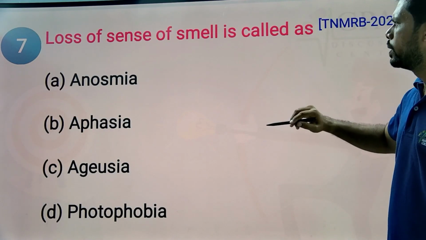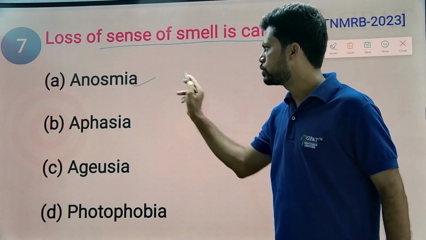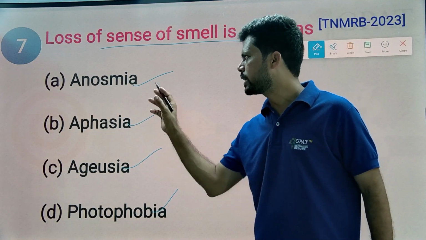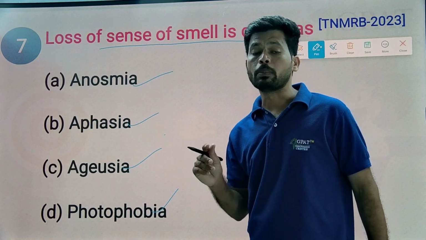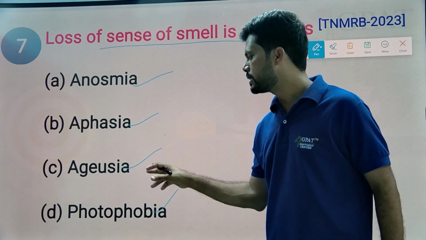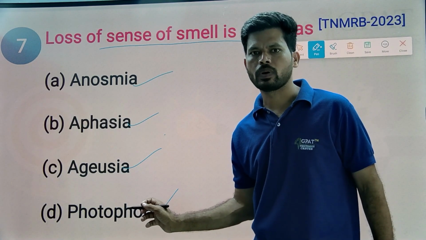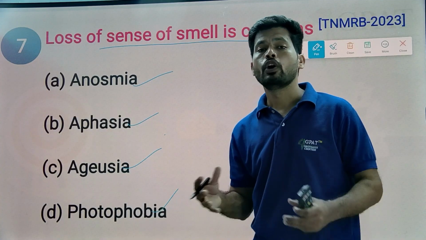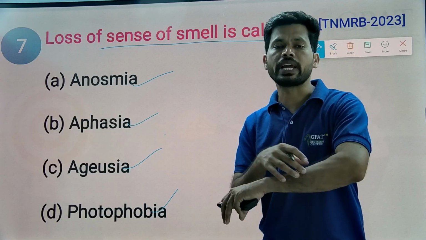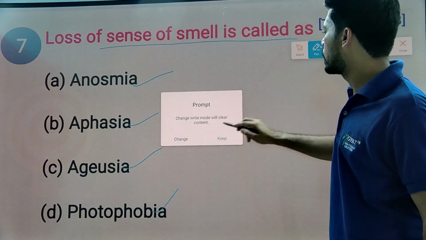Next. So here loss of sense of smell is called as anosmia, aphasia, agasia, photophobia. So anosmia is generally loss of ability of smell, and aphasia, it is related to the hunger, and agasia is also related to the taste, and photophobia is related to the sensitivity towards light. Okay, phototoxicity. For example, when you apply some ointments on the skin, if you expose it to the sunlight, some reactions will occur, allergic reaction. That type of allergic reactions are known as photosensitive or photoallergic reaction.